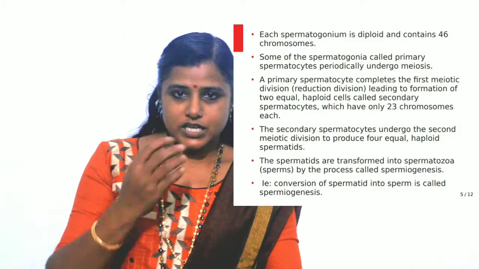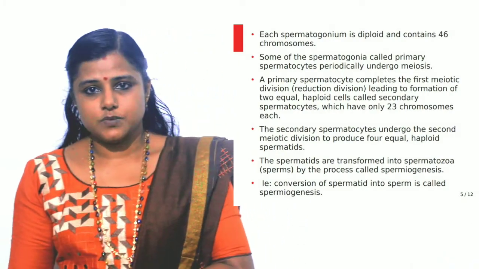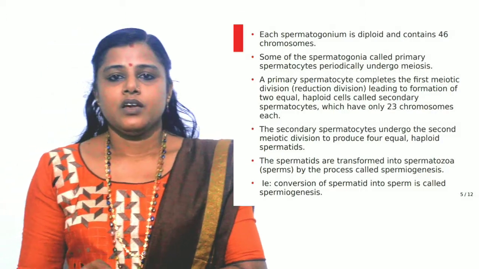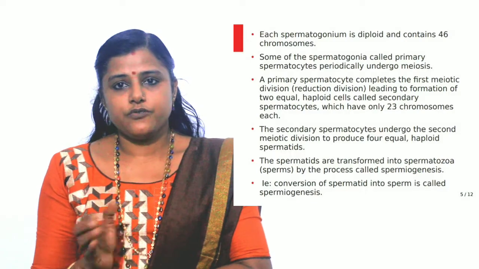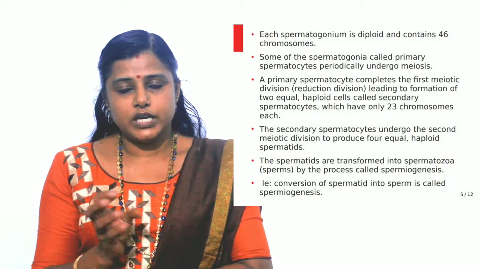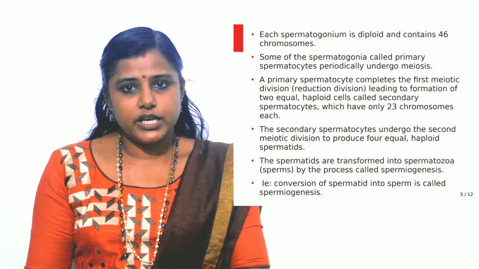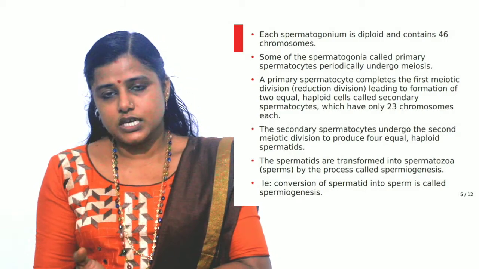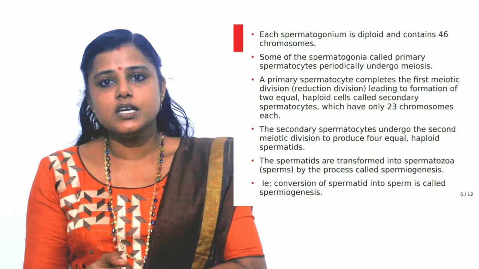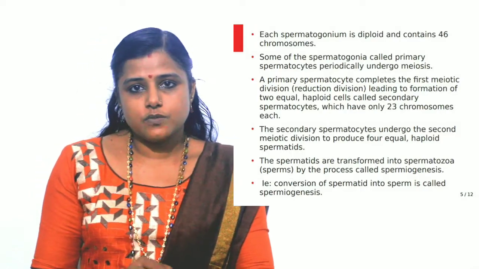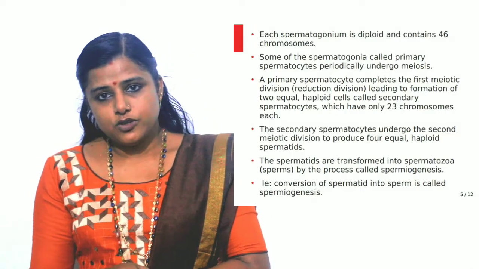So once again I will say about spermatogenesis. Inside each seminiferous tubule there are 2 different types of cells. One is male germ cells or the spermatogonia, and the other is the Sertoli cell. Sertoli cells provide nourishment for the developing sperms, and the sperms are produced by the spermatogonia.